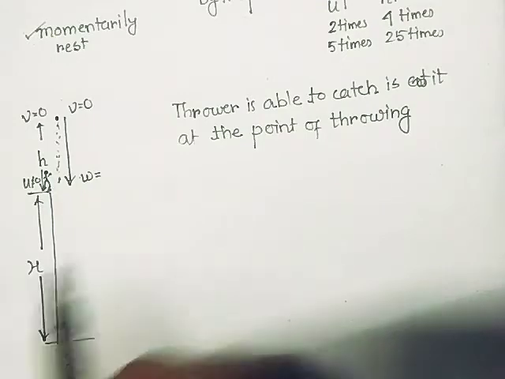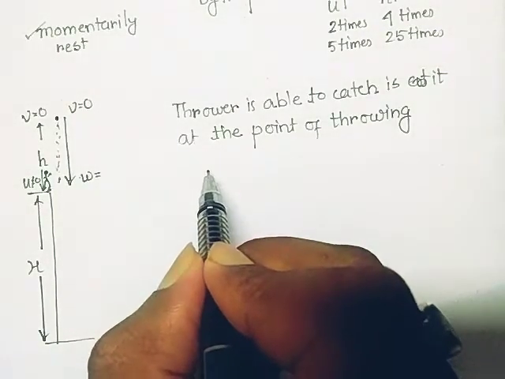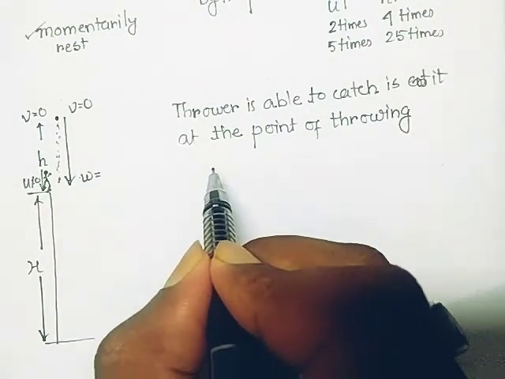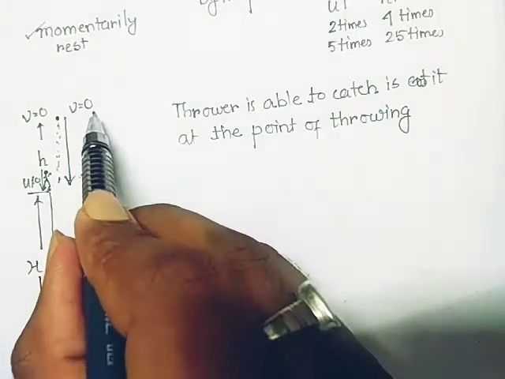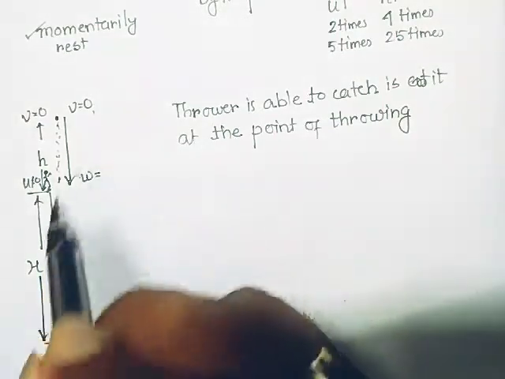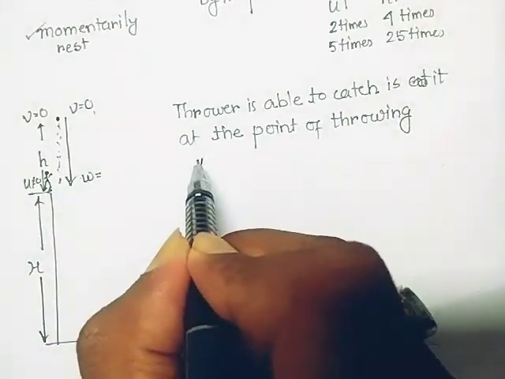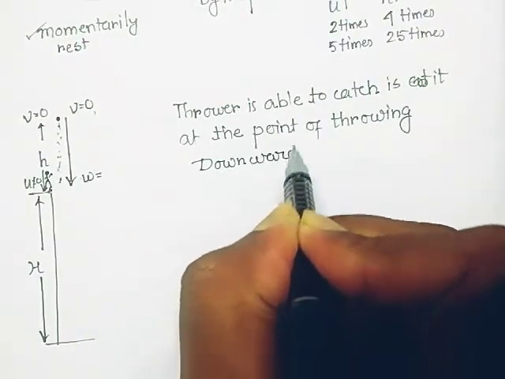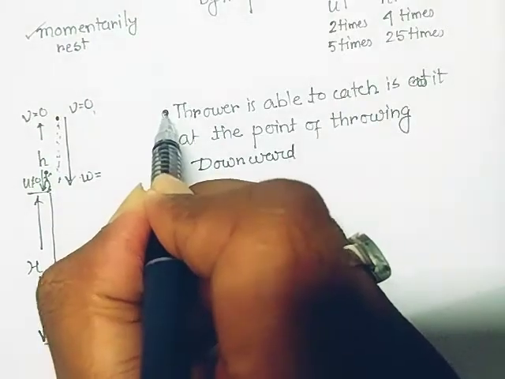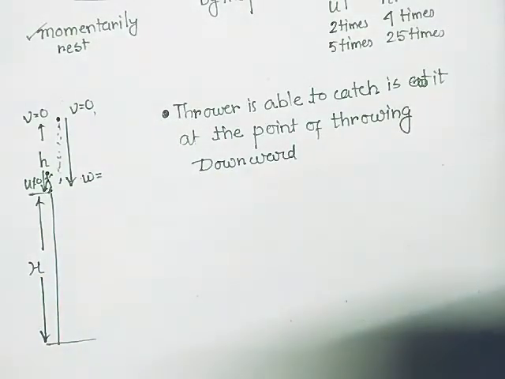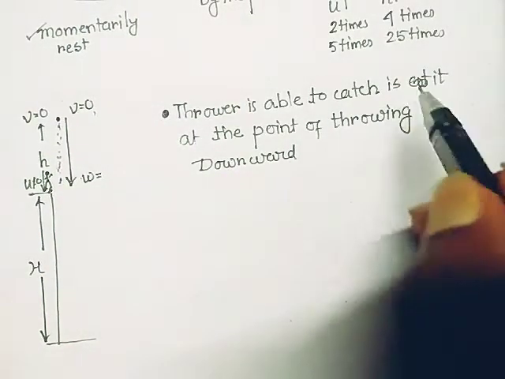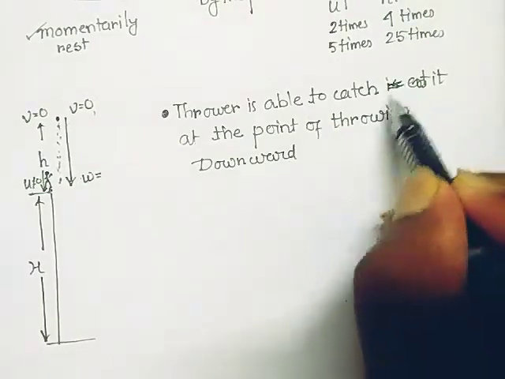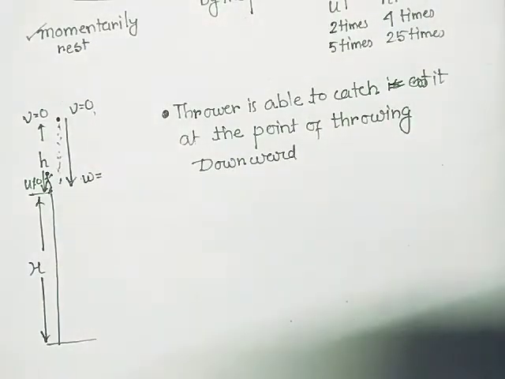So for that, we write down the equation of motion of coming down. I write here downward, and obviously at the condition I have taken, the thrower is able to catch it at the point of throwing.